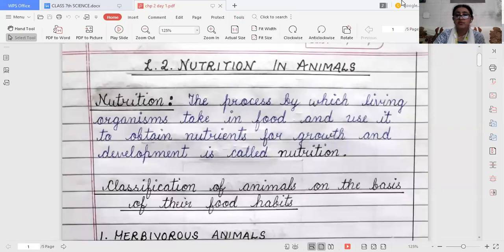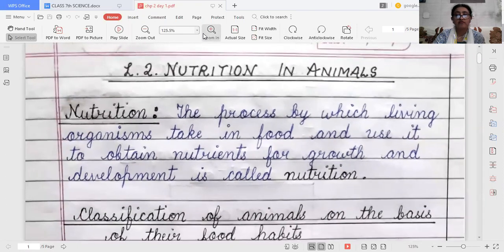Now nutrition. What is nutrition? In lesson 1 I think you have learned what nutrition is: the process by which living organisms take in food and use it to obtain nutrients. Why do they want nutrients? So that they can grow well and develop. That is known as nutrition. Simply, the process by which living organisms take in food and use it to obtain nutrients, which are very essential and very important for growth and development, is called nutrition.